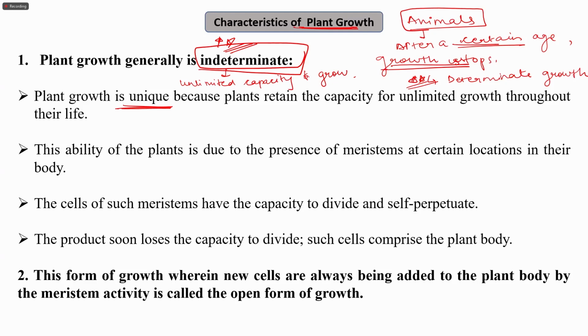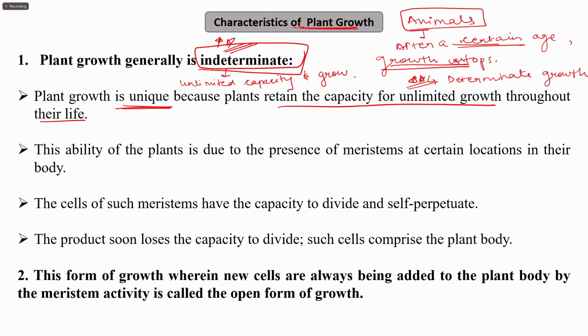Why am I saying generally? Because there are certain parts that undergo determinate growth, that stop dividing and stop growing after a particular age, but usually plant growth is generally indeterminate. So plant growth is unique because plants retain the capacity for unlimited growth throughout their life.